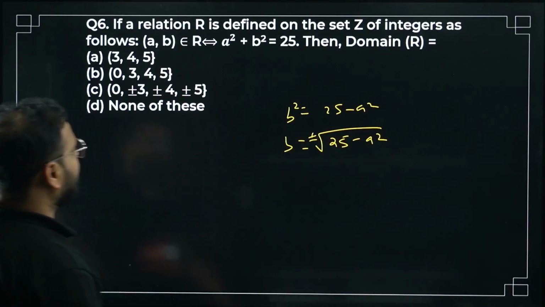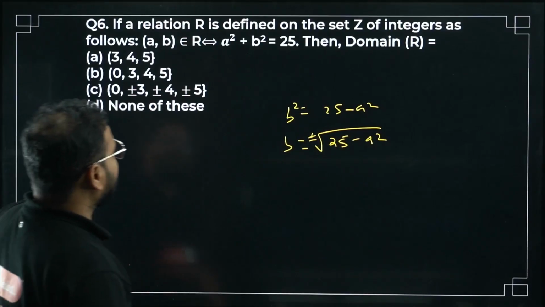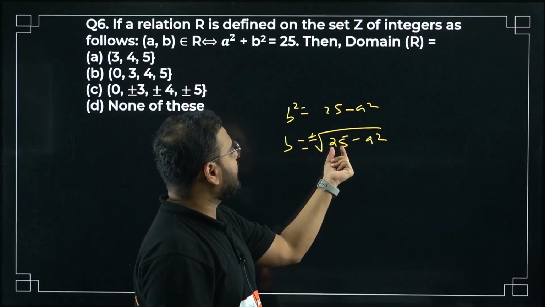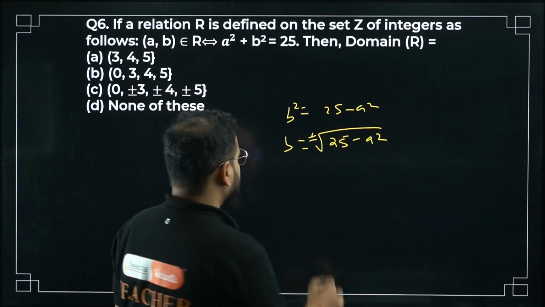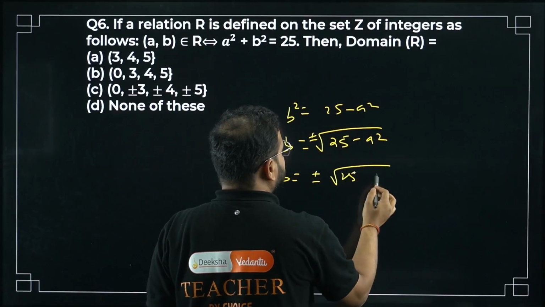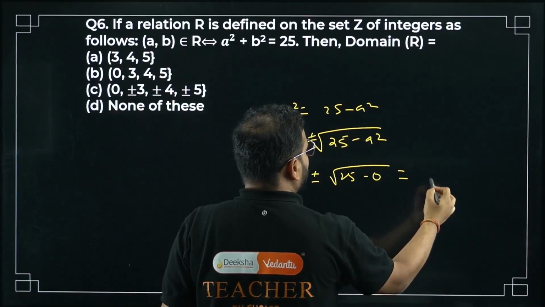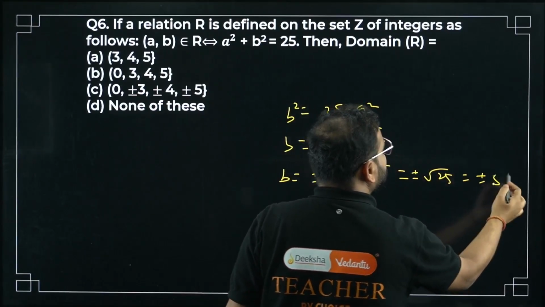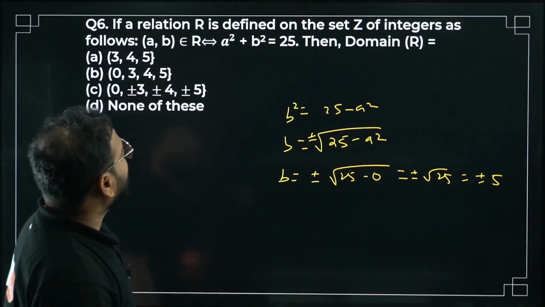Domain, what can I take? I can take 0. If I take 0, it will become plus minus 5. It will become root of 25 minus 0, which is root 25, so plus minus 5. That's okay, correct?